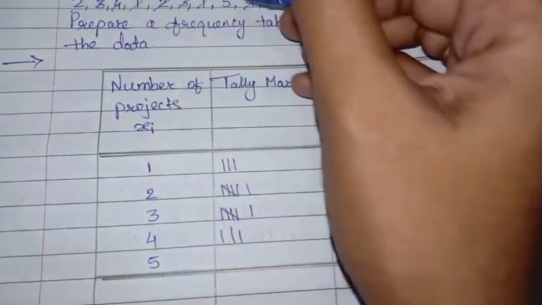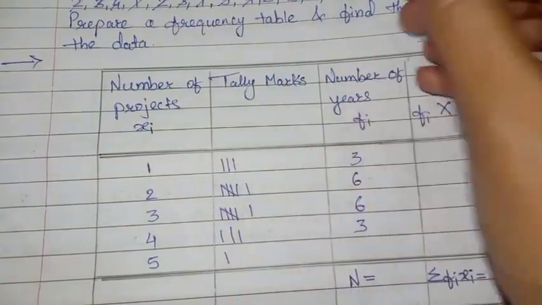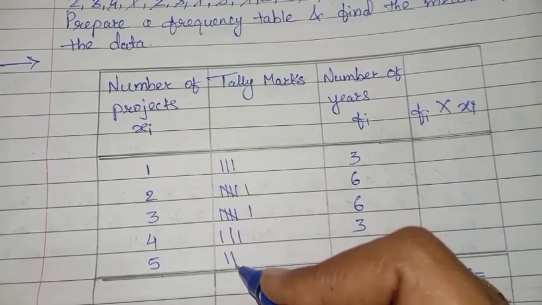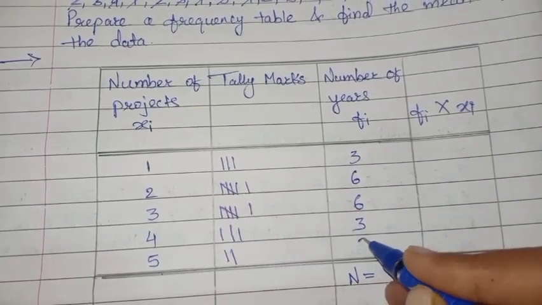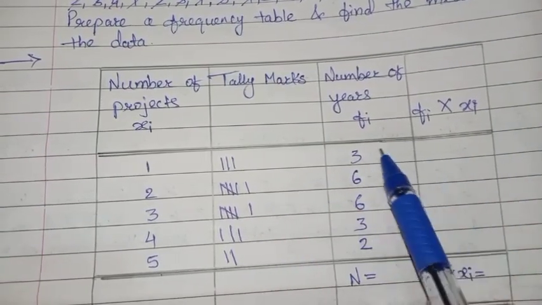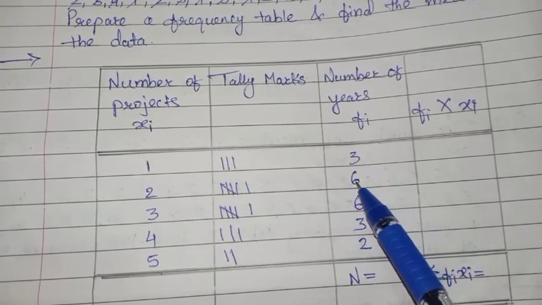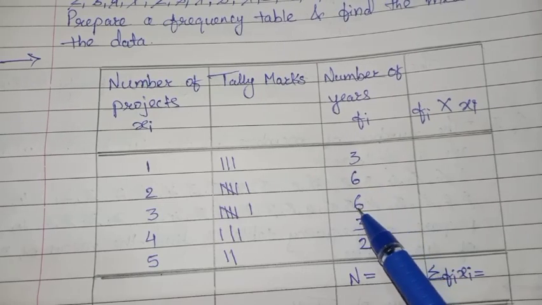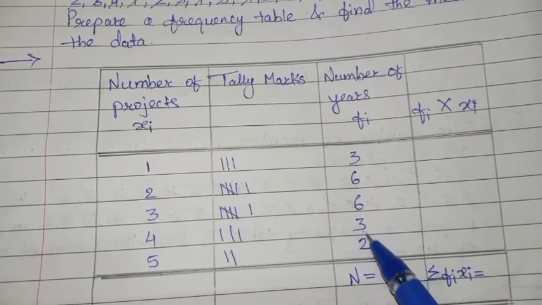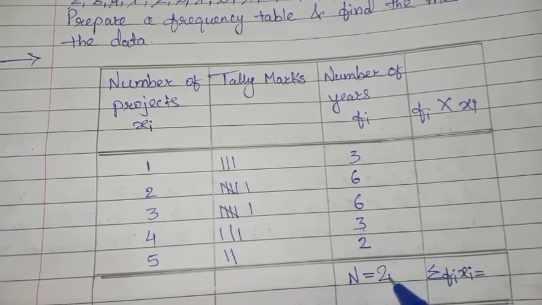Okay. 5, 1, 2. How many times it is there? 2 times. Now add all these numbers. 3 plus 6, 9. 9 plus 6, 15. 15 plus 3, 18. 18 plus 2, 20.